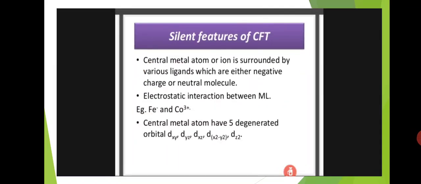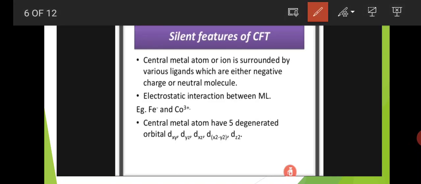And features of crystal field theory. First feature: the central metal atom or ion is surrounded by various ligands, which are either negatively charged or neutral molecules. Metal is surrounded by various ligands which are either negative or neutral.